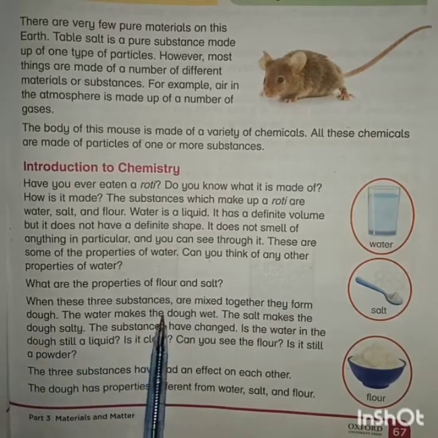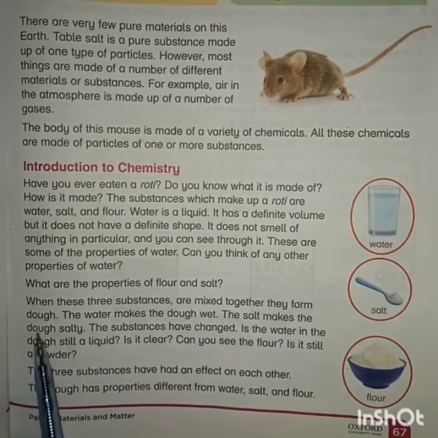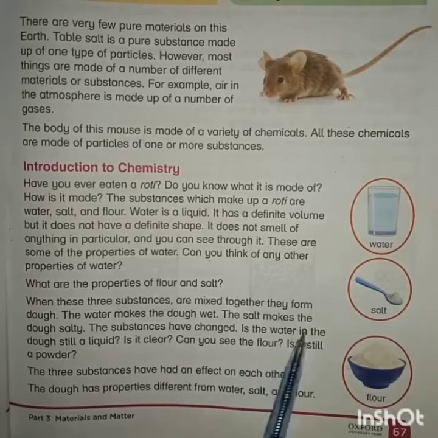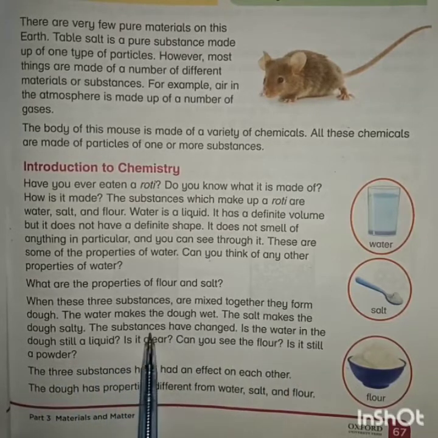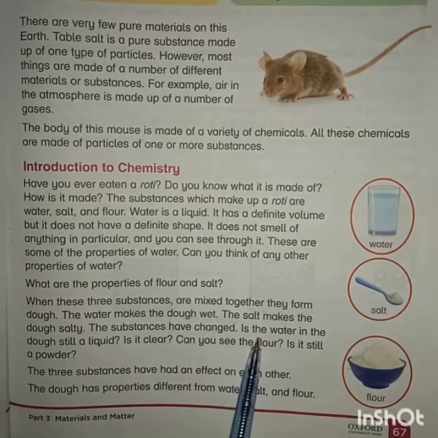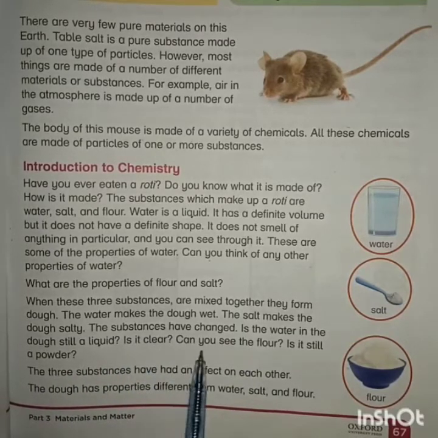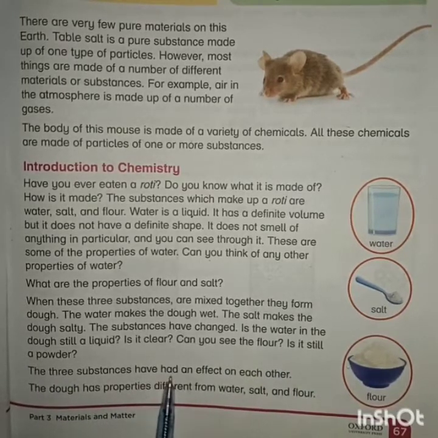When these three substances are mixed together, they form dough. The water makes the dough wet. The salt makes the dough salty. The substances have changed. Is the water in the dough still a liquid? Is it clear? Can you see the flour? Is it still a powder? The three substances have had an effect on each other. The dough has properties different from water, salt, and flour.